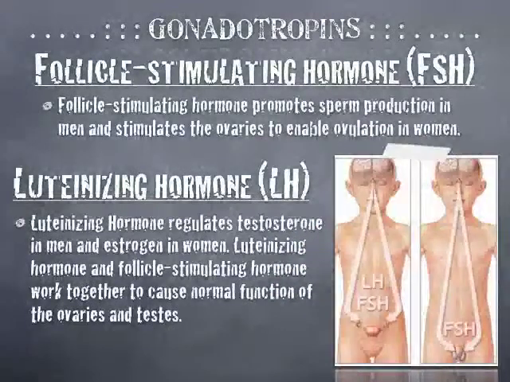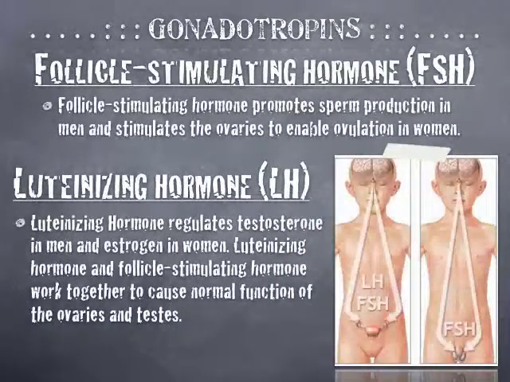Gonadotrophins. Follicle stimulating hormone, FSH. Follicle stimulating hormone promotes sperm production in men and stimulates the ovaries to enable ovulation in women. Luteinizing hormone, LH. Luteinizing hormone regulates testosterone in men and estrogen in women. Luteinizing hormone and follicle stimulating hormone work together to cause normal function of the ovaries and testes.